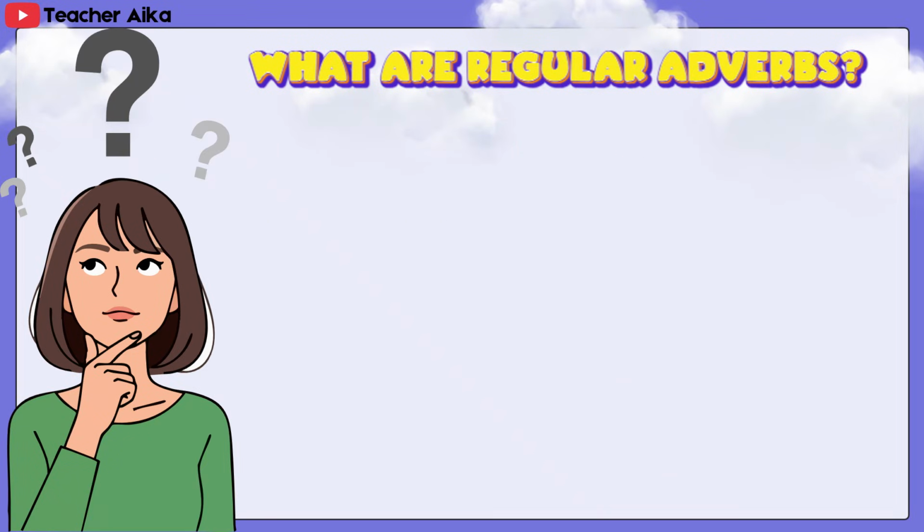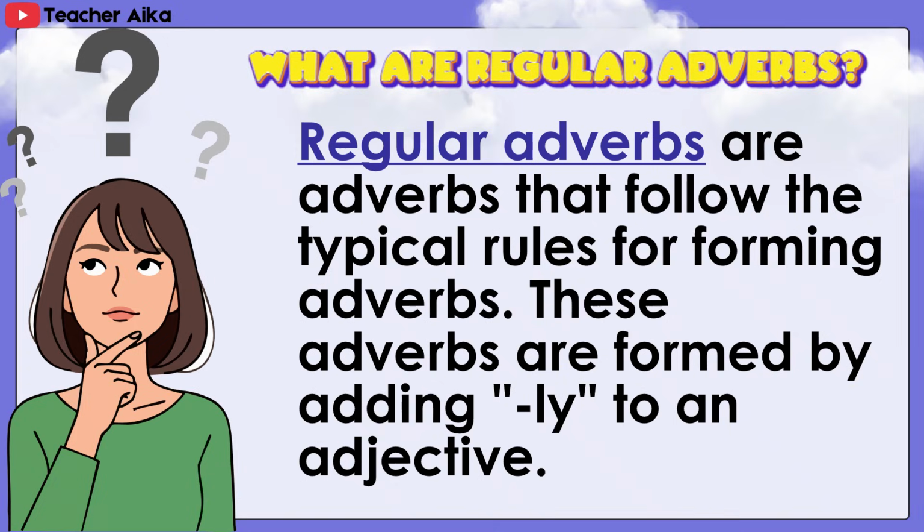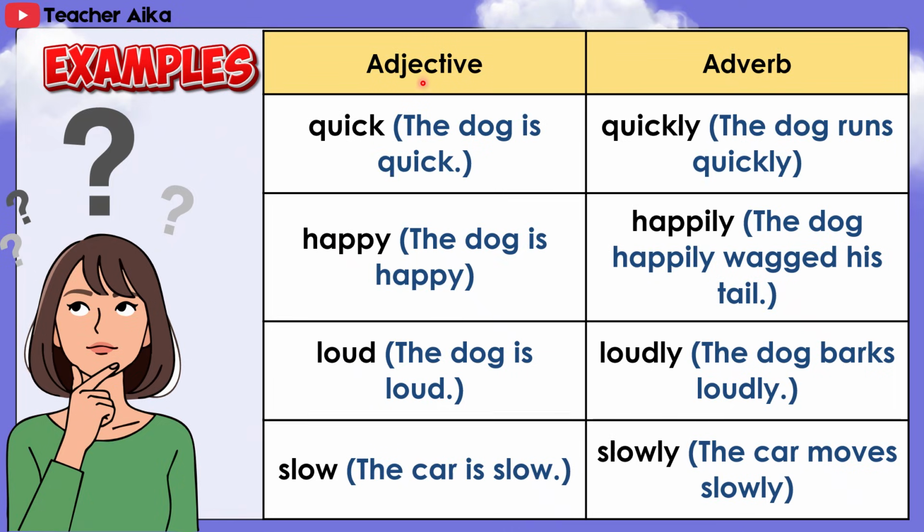What are regular adverbs? Regular adverbs are adverbs that follow the typical rules for forming adverbs. These adverbs are formed by adding ly to an adjective. Examples: adjective, quick. The dog is quick. Adverb, quickly. The dog runs quickly. Adjective, happy. The dog is happy. Adverb, happily. The dog happily wagged his tail.